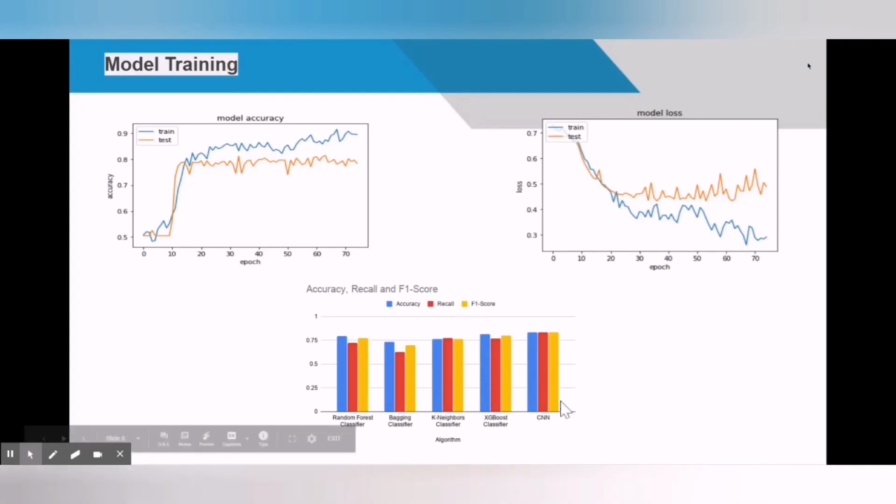CNN tends to learn more complex information present inside the video features. Hence, it gives the best accuracy. The 7-layer CNN was trained for 75 epochs with a 33% validation split and a batch size of 64. CNN achieves 93% training accuracy and 84% testing accuracy. Using binary cross entropy as the loss function of the CNN, we reached a 0.321 loss in training and 0.482 in testing. The training and testing curves for accuracy and loss are illustrated in the figures.